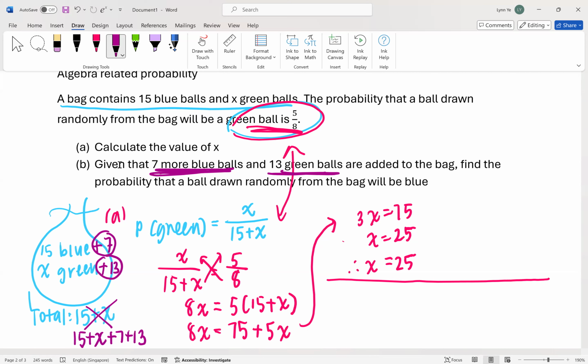Got it? And then I got X is 25, right? So I'll change this X. This X is 25. Correct or not? So right now, I will redraw it. Now that means that my blue is how many? 22 blue. How many green? 38. 38 green. And what is the new total?